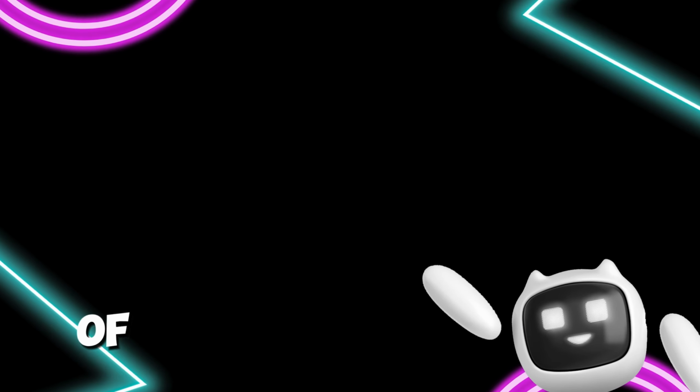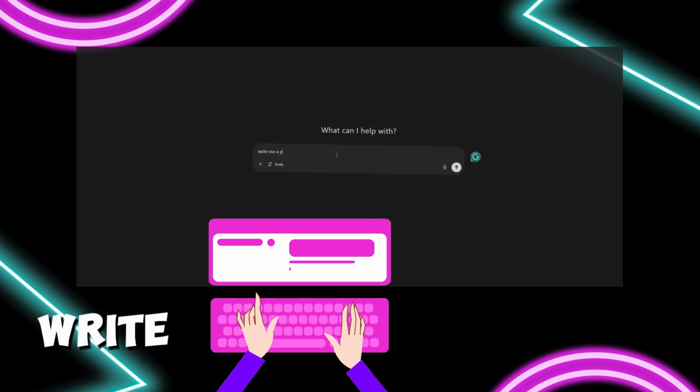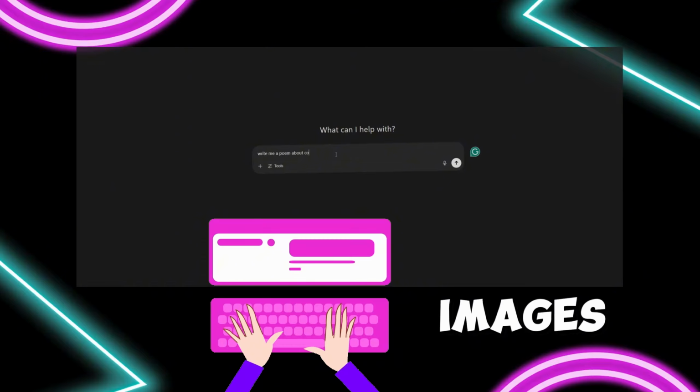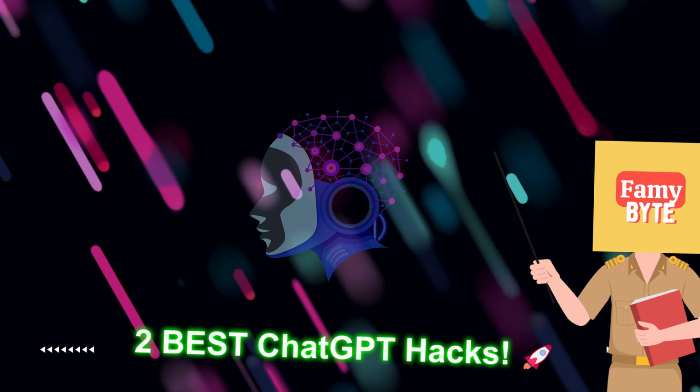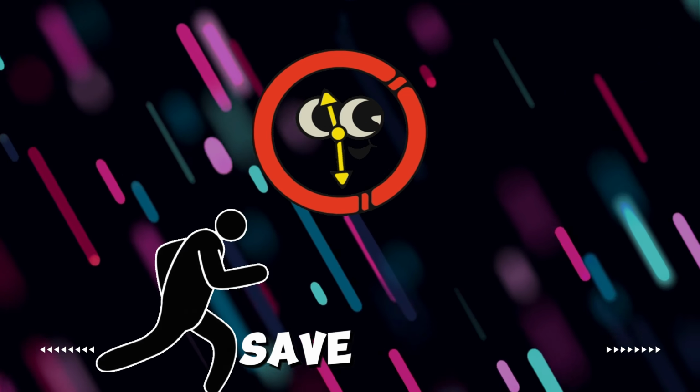Guys, let's be real. Most of us use ChatGPT for random stuff like write me a poem or to generate some Ghibli style images. But today I'm going to show you two of the best ways to use ChatGPT that actually save me a ton of time.